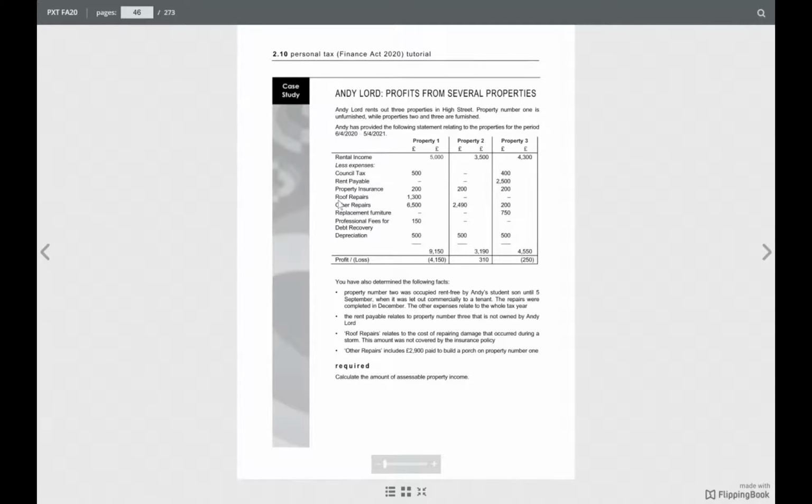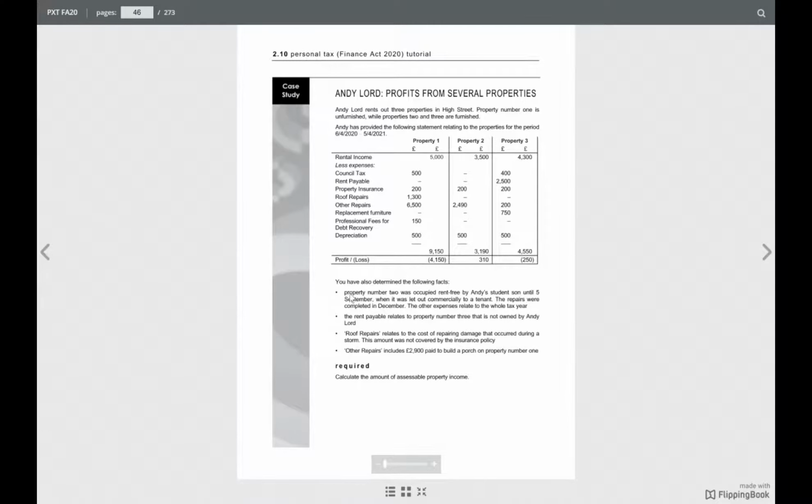Roof repair, it is repair, so it is allowed. Other repairs, yes, it is allowed. Replacement of furniture is allowed. Professional fee for debt recovery, yes, it is allowed, I think. You have to collect the rent. Depreciation is not allowed. You are an accountant, so you know depreciation will not be allowed. So this is what people have prepared, but we, as tax people, have to disallow some expenses.